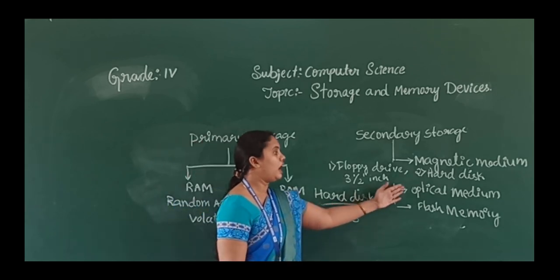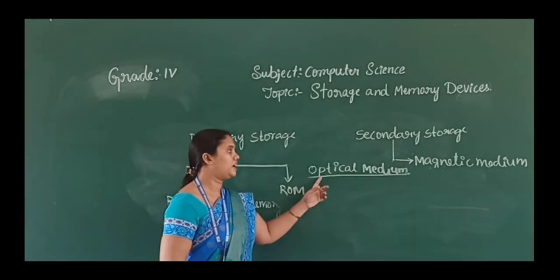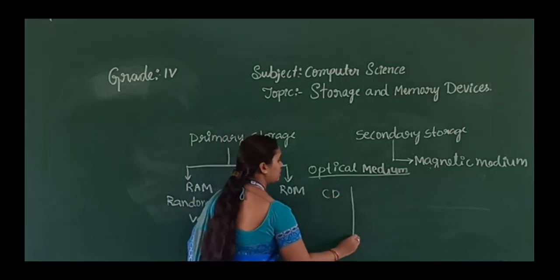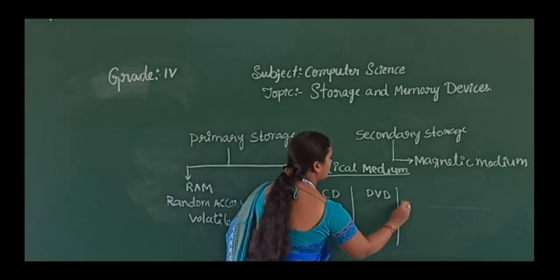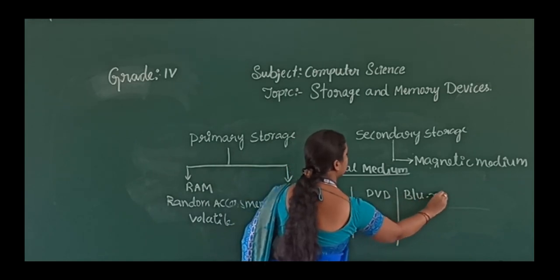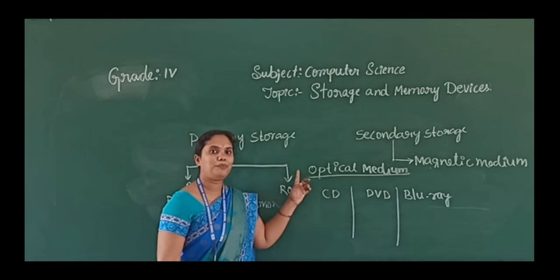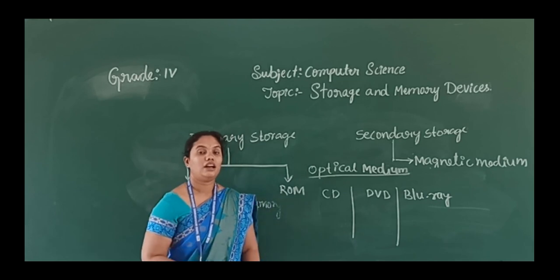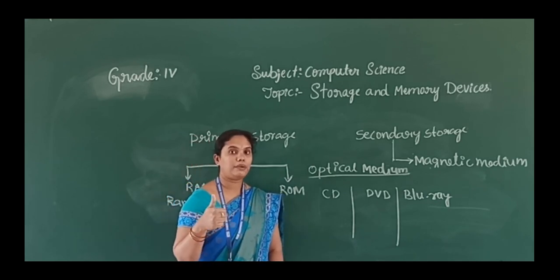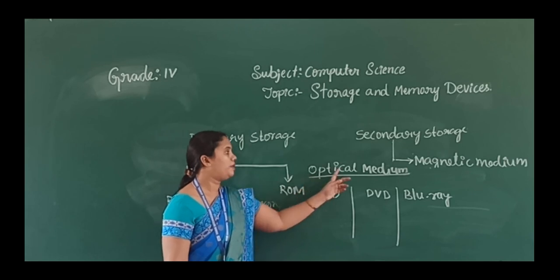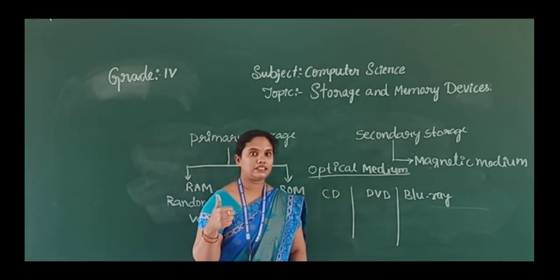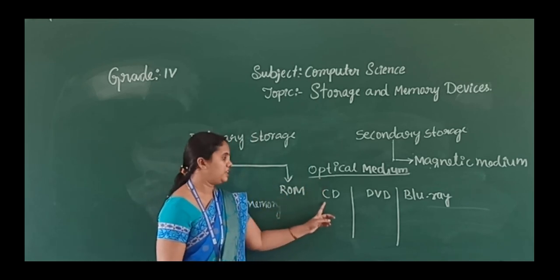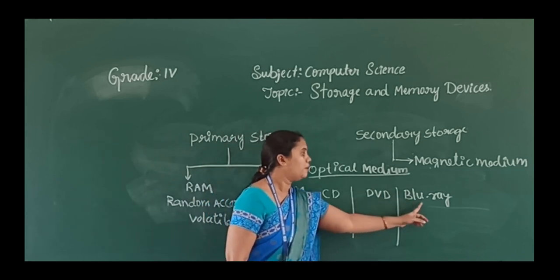Next, we will move to the optical medium. In this optical medium, we will get three types, that is CD, DVD and Blu-ray. This optical medium uses laser light to read and write the data. Read means to open, write means to edit.